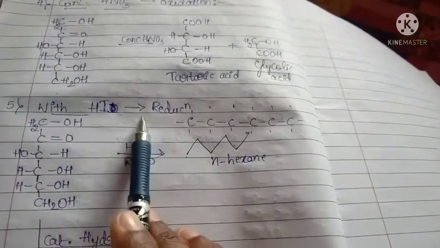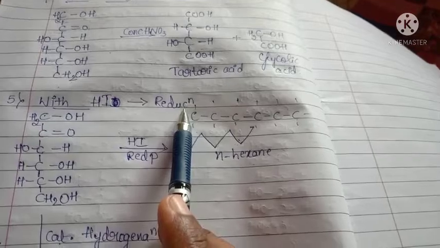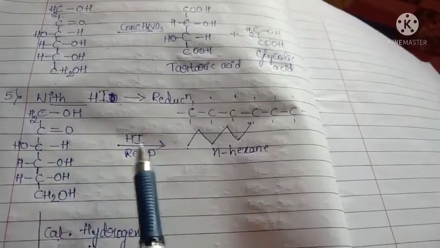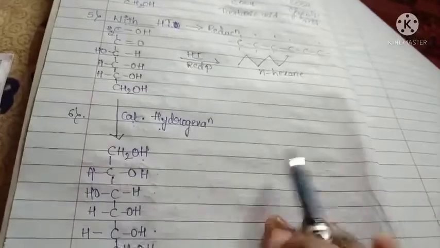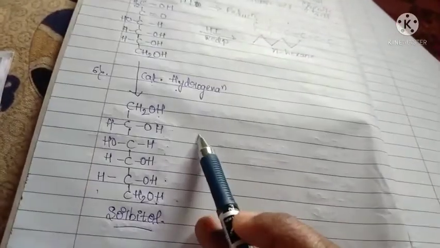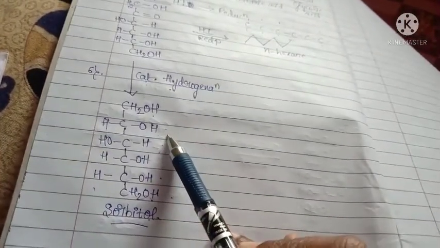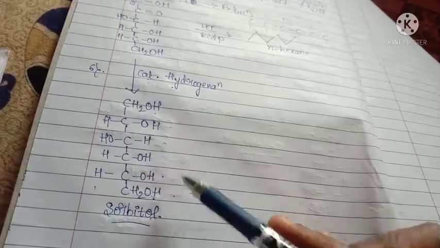Next is with hydrogen iodide. This is the reduction reaction. Here fructose reacts with hydrogen iodide. It gives n-hexane, and catalytic hydrogenation, addition of hydrogen molecule by using a catalyst, gives sorbitol. Okay, this is all about the last class.